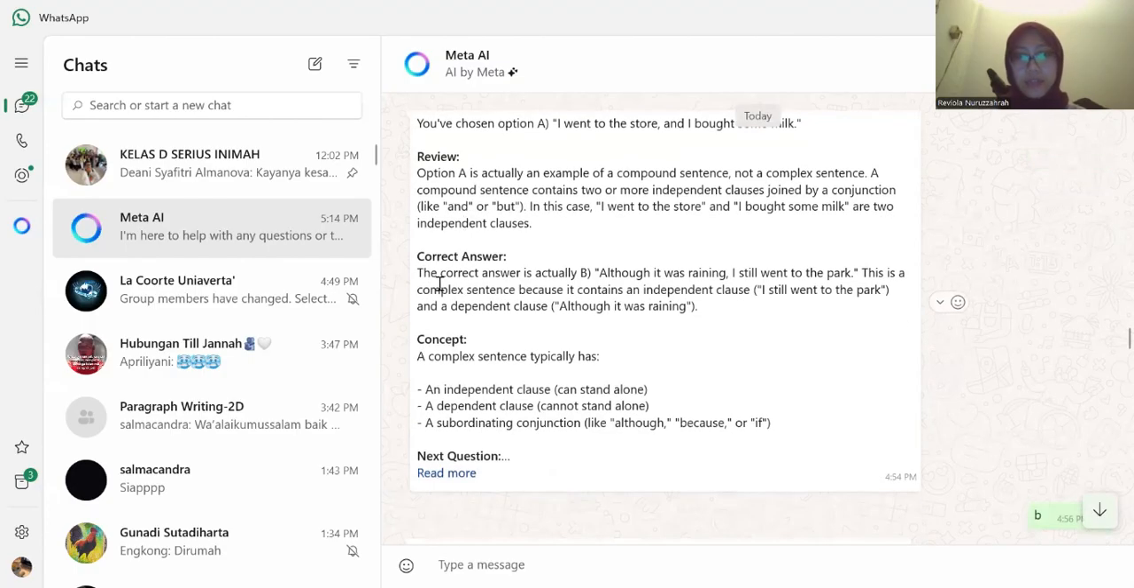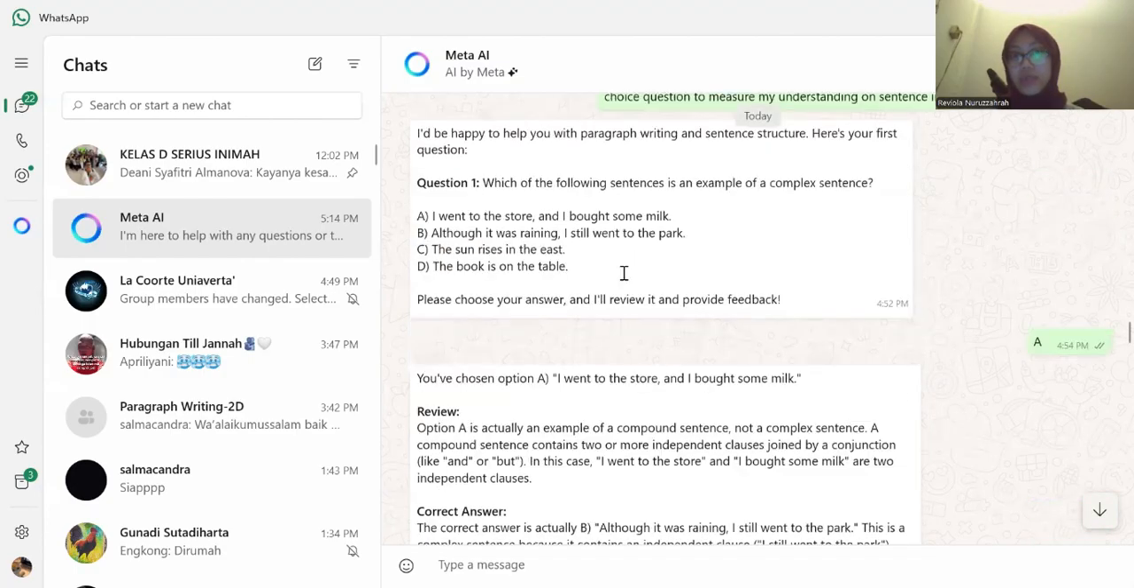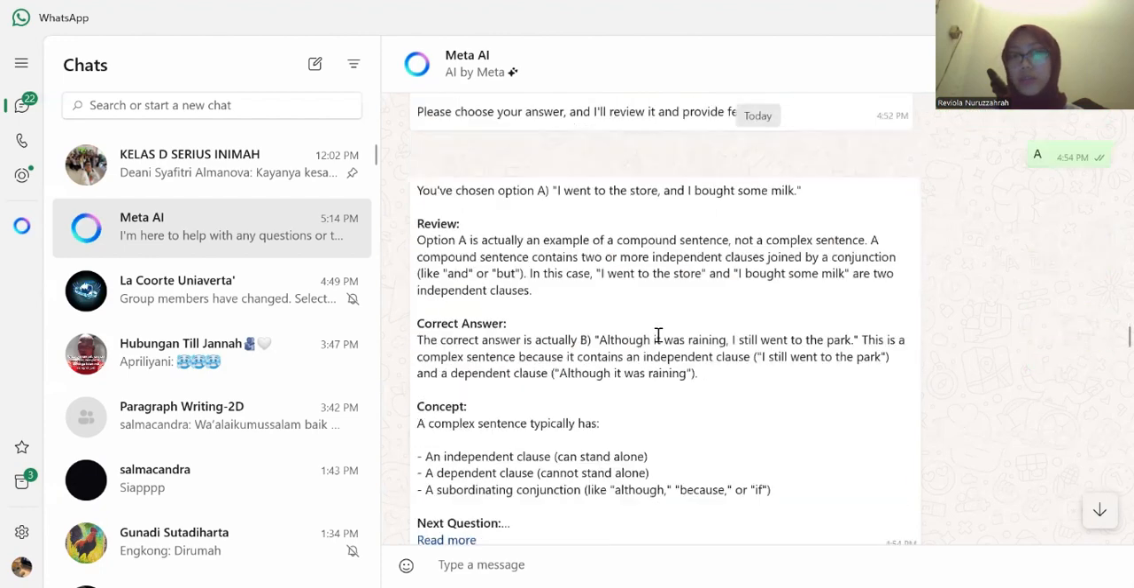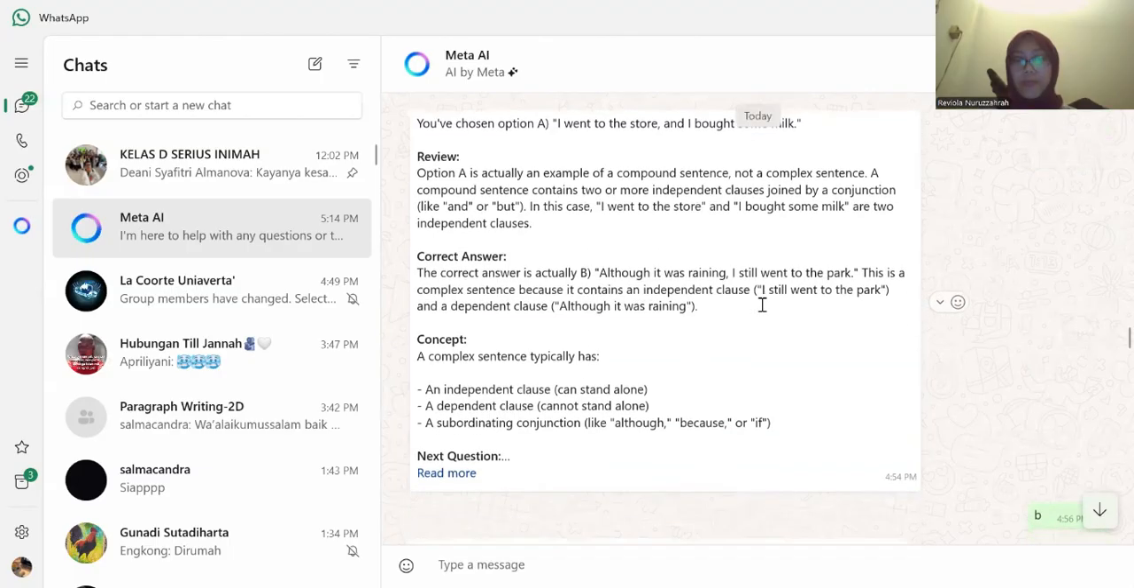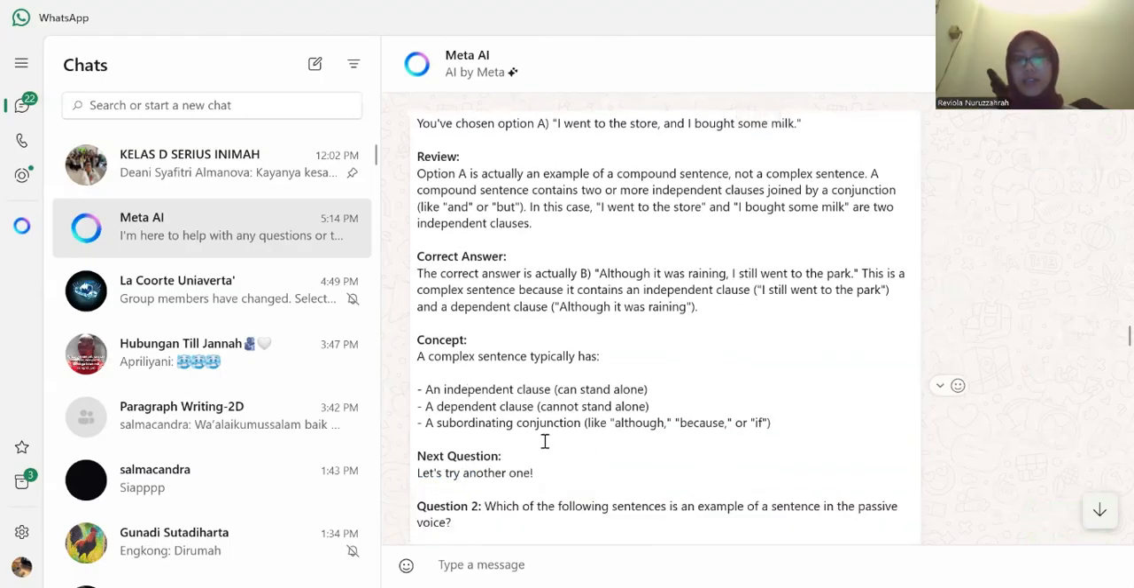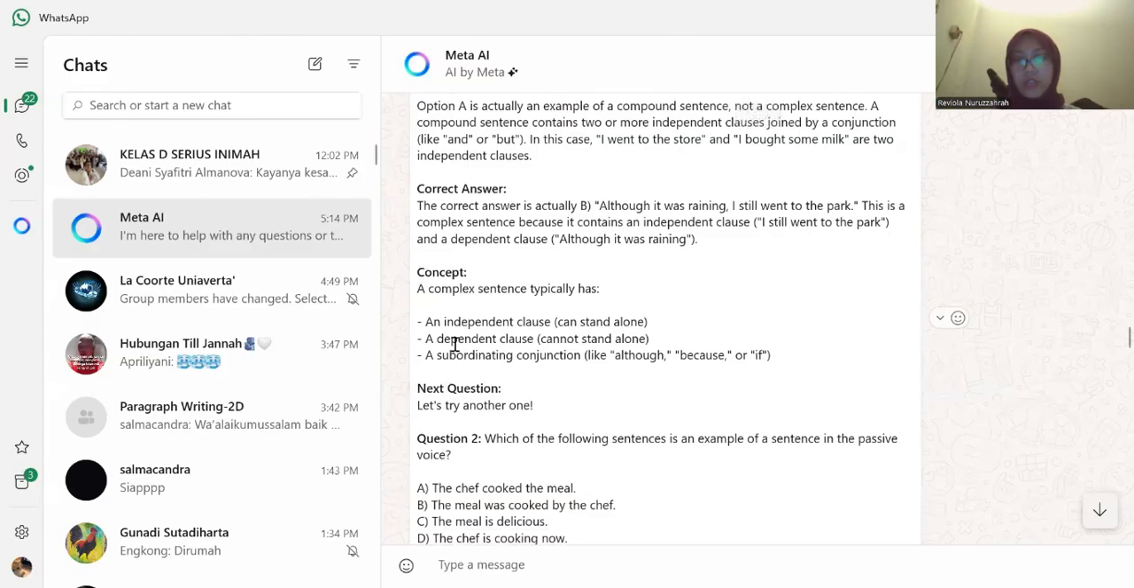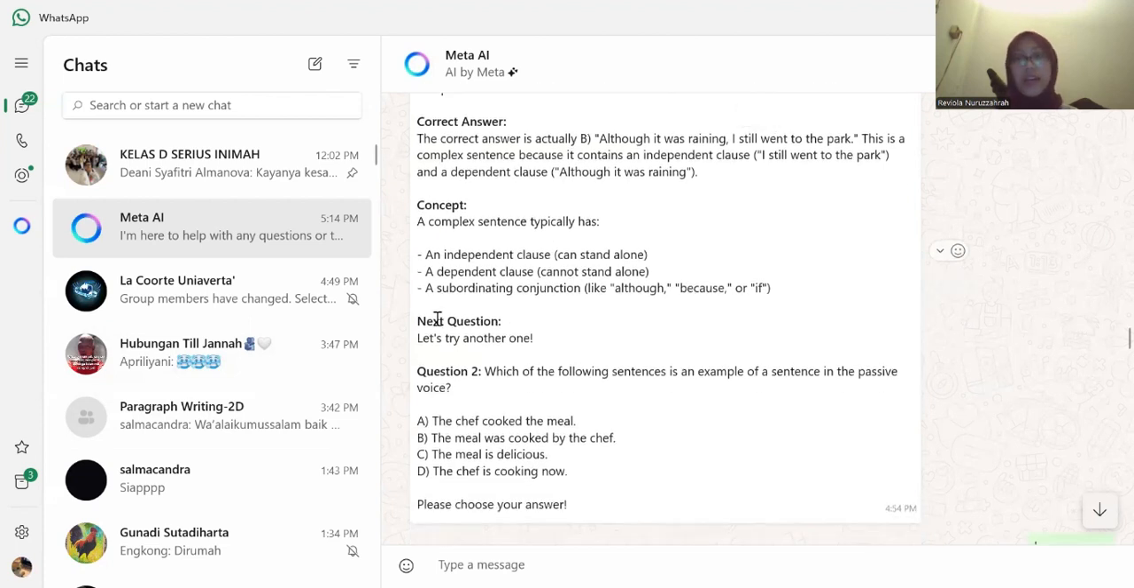And then it gave us the correct answer. The correct answer is actually B: Although it was raining, I still went to the park. And it also gave us the reason why option B is the right one. After that, it told us the concept of what a complex sentence typically has. It described that a complex sentence must have an independent clause, a dependent clause, and a subordinating conjunction. After that, it gave me the next question.